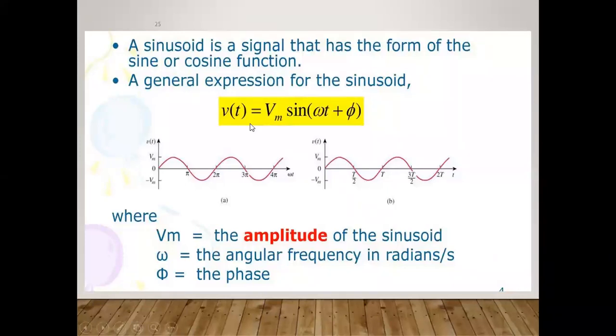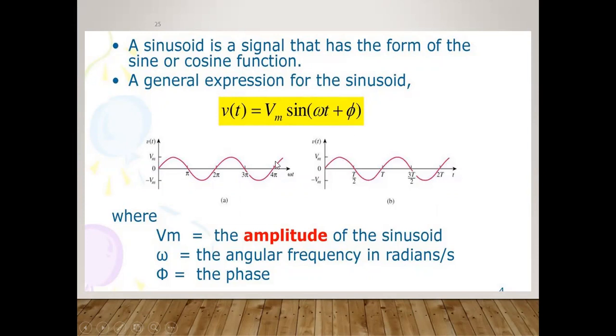But the standard expression with respect to the time period for the voltage is V of t equals Vm sine of omega t. Vm is the peak value, along with sine omega t, where omega is again 2 pi f, the frequency. And this t depends on the particular instant you want to calculate. At this instant it will be capital T by 2, here the capital T, and at this instant 3T by 2. So at the place of small t, these are the values.